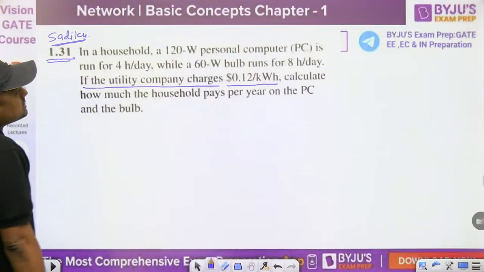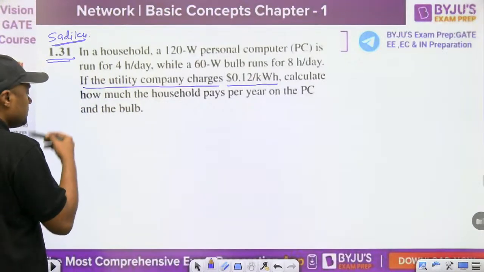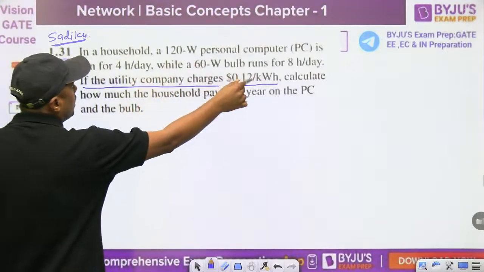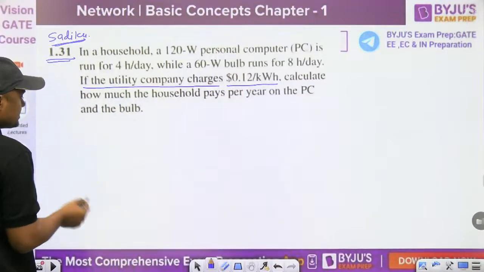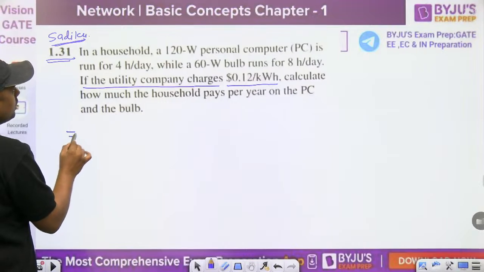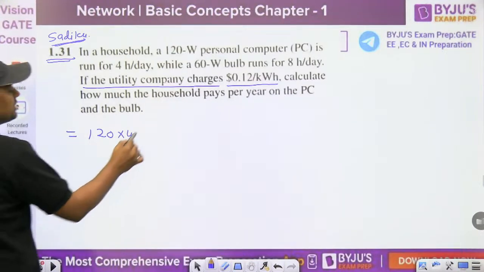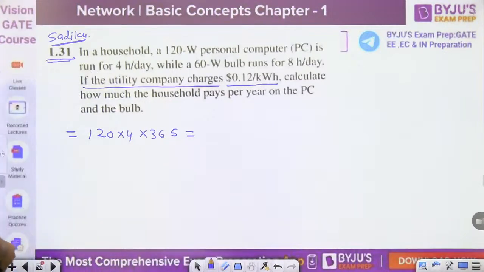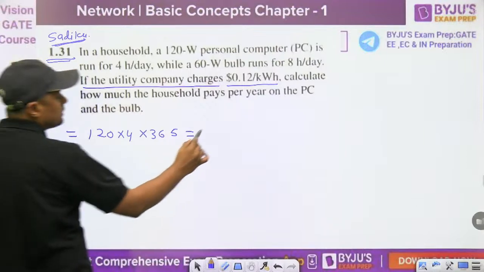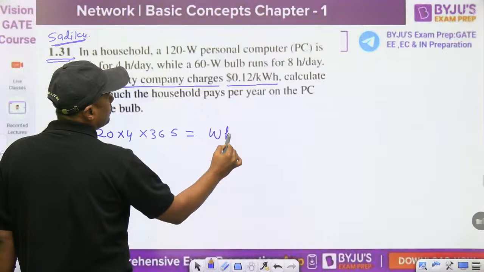A 120 watt personal computer is run for 4 hours per day. You can directly find this in kilowatt hour. No need to convert it into seconds. So what is it? 120 into 4 into 365 days. Find the value. This is watt hour. You will get this value.